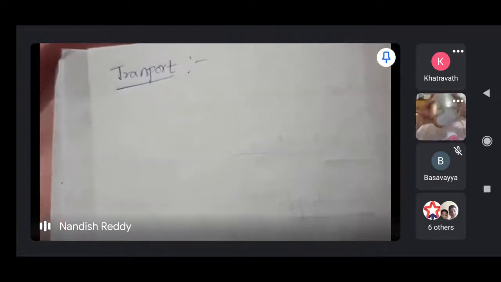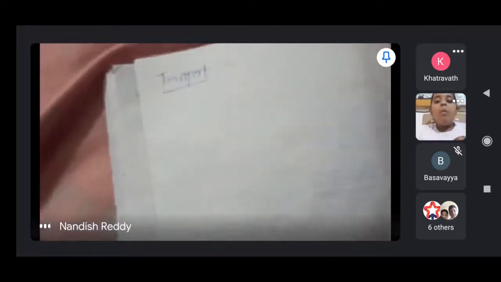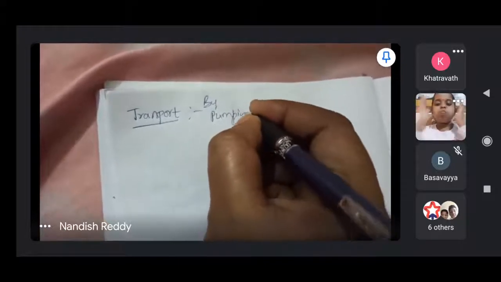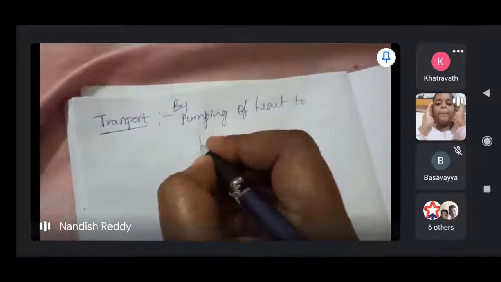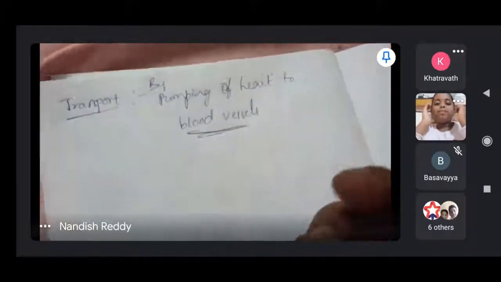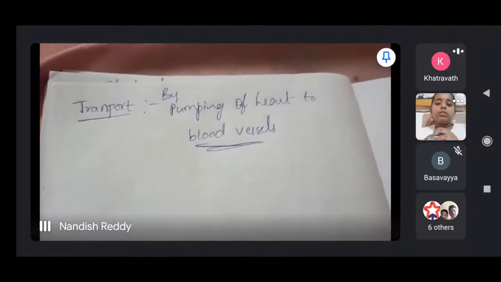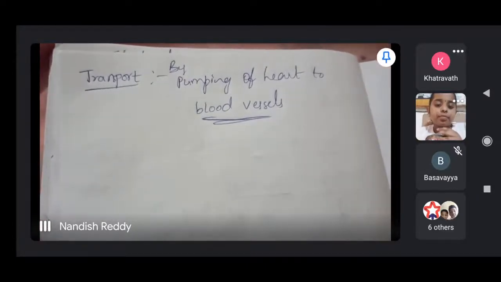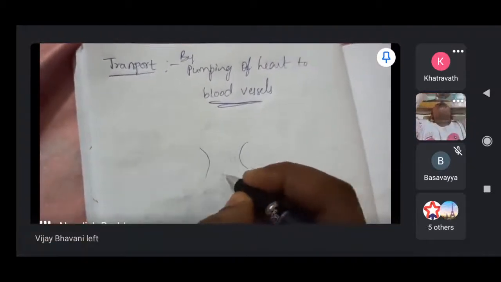Transportation is possible by pumping of the heart through blood vessels to all the parts of the body. And again deoxygenated blood enters into the lungs. So in that manner, we have lungs here and in the middle we have the heart.